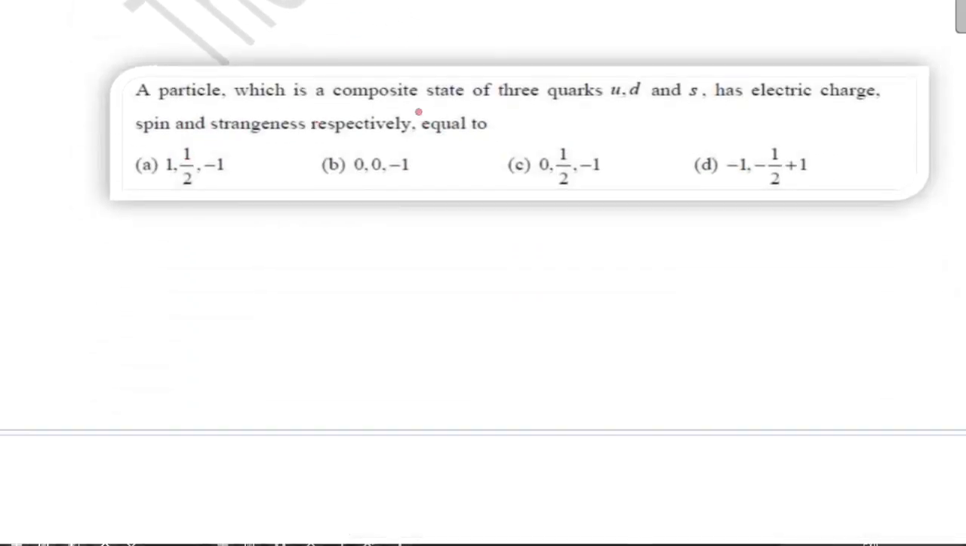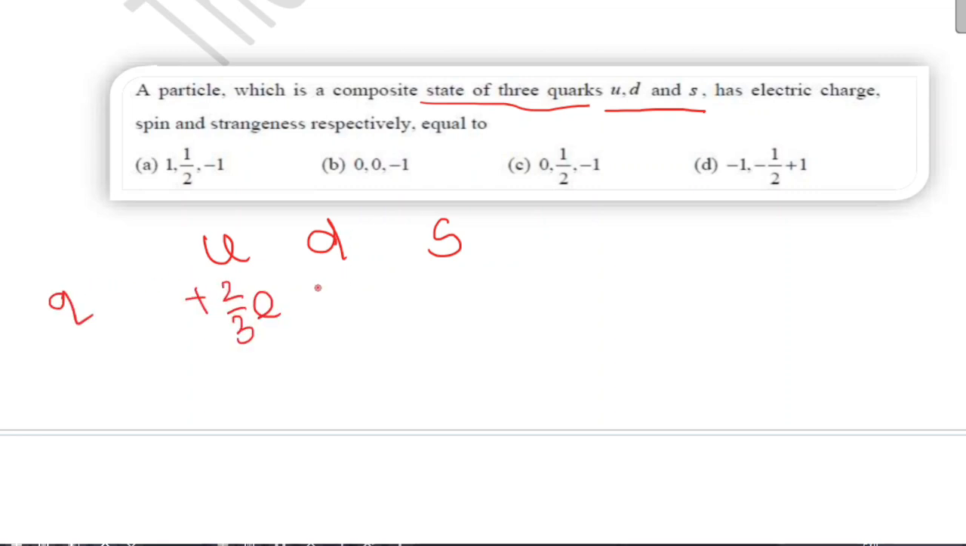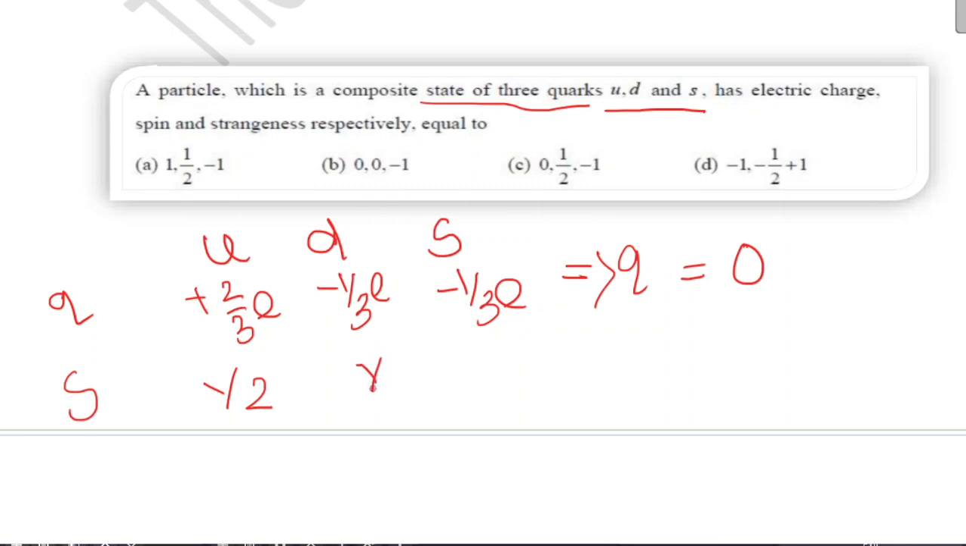A particle with a composite state of three quarks U, D, and S has electric charge, spin, and strangeness respectively. For U, D, and S, the charge of the up quark is plus 2 by 3, for the down quark it is minus 1 by 3, and for the strange quark also it is minus 1 by 3. So the total charge will be 0. Next, spin for the up quark is half, down quark half, and also for the strange quark it is half. So spin will be half or 3 by 2.